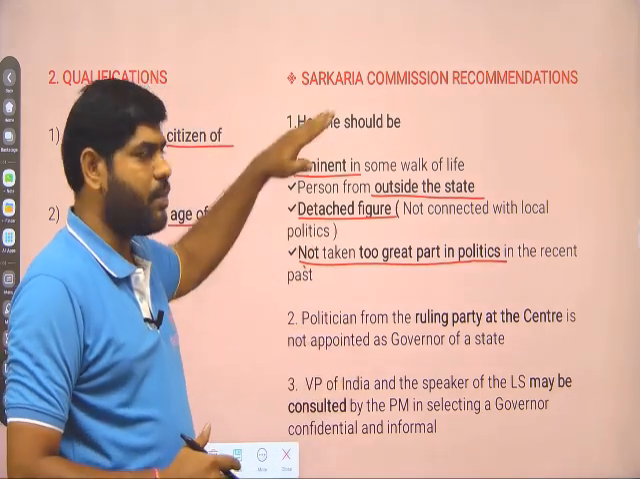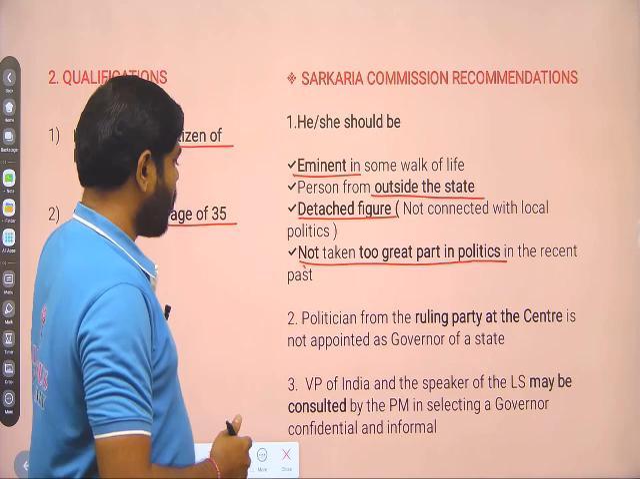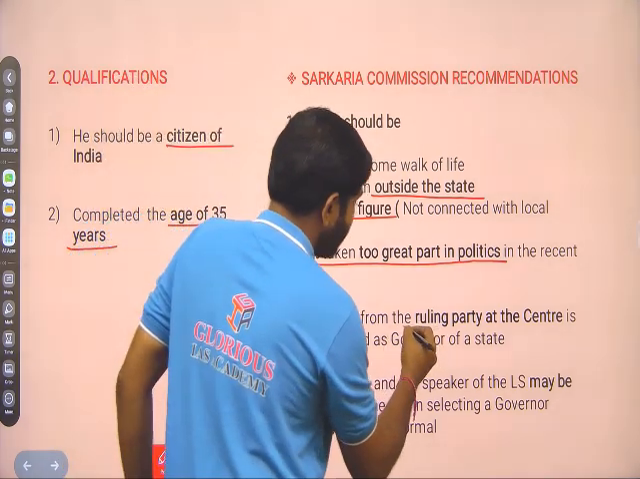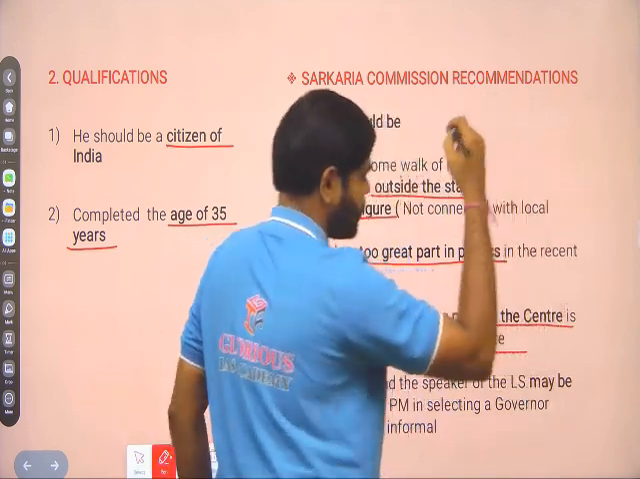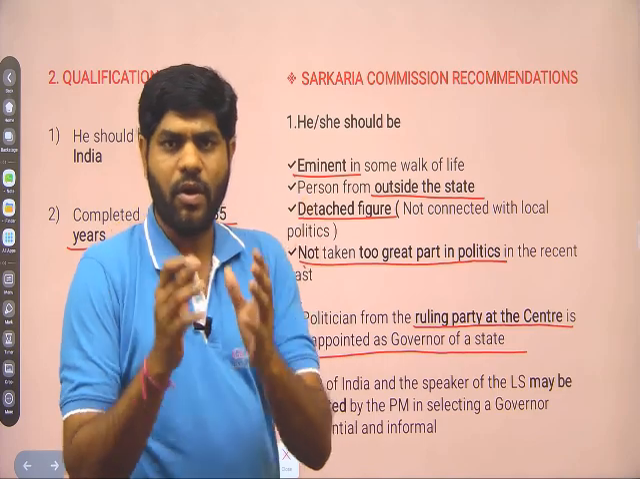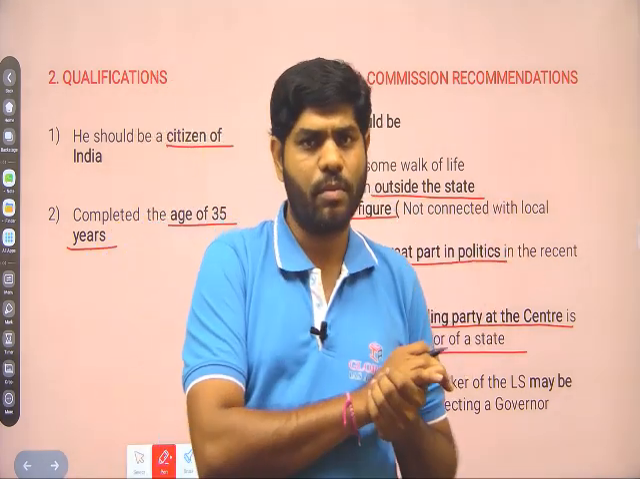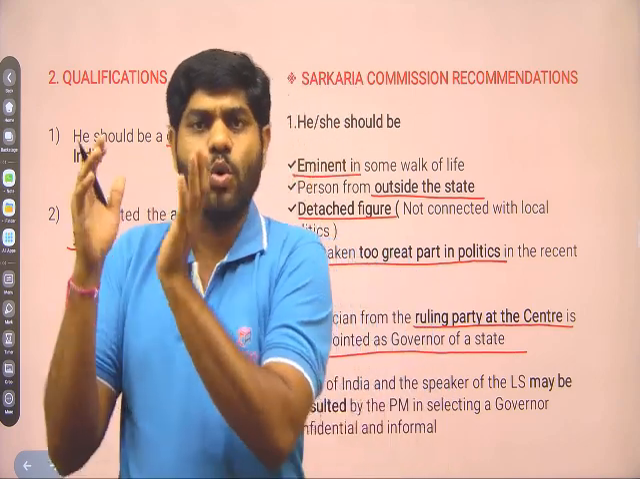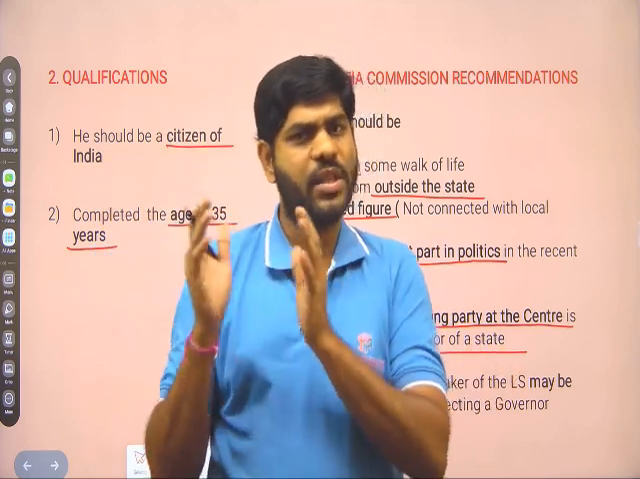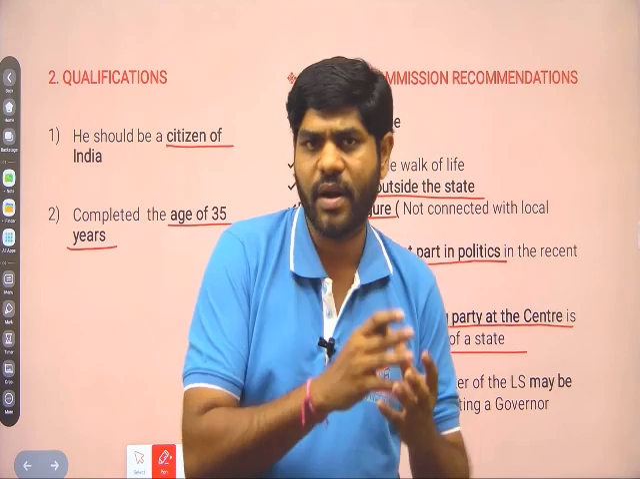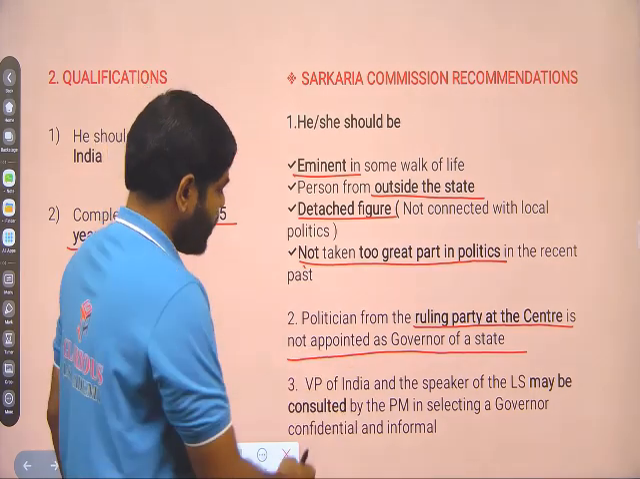The second recommendation given by the Sarkaria Commission regarding the qualification is that a politician from the ruling party at the center should not be appointed as the governor of a state. Suppose the BJP government is there, a BJP person should not be appointed in any particular state. Those who are ruling at the central government or the state government, persons belonging to those ruling parties should not be appointed as the governor. That is one recommendation given by the Sarkaria Commission.